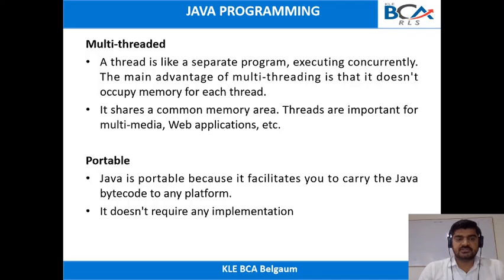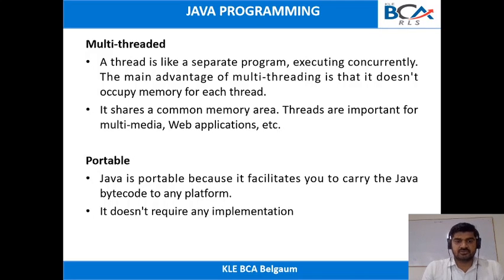And the next feature of Java is multi-threading. First, a thread is just a part of a program. You can think of it as the smallest unit of the program. Whenever you are working with threads, you need to allocate memory for them. In multi-threading, the memory will be shared by multiple threads.